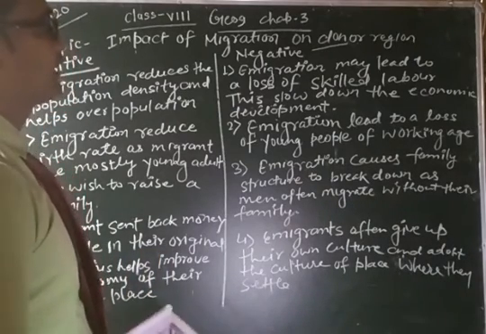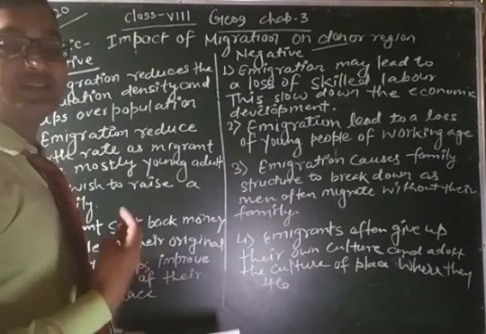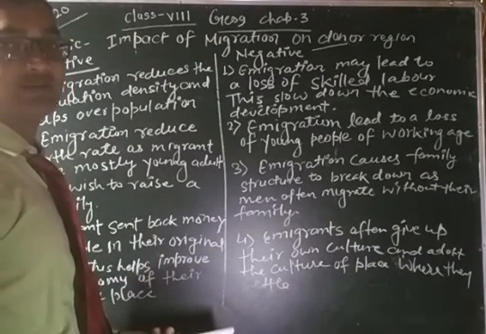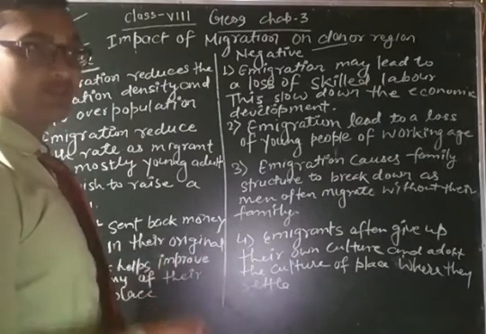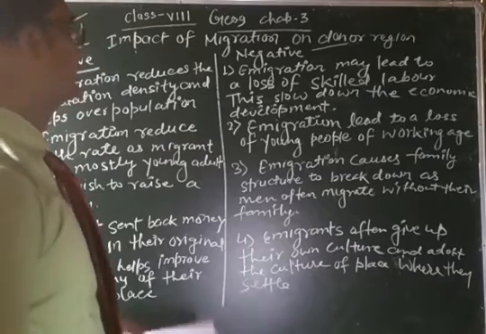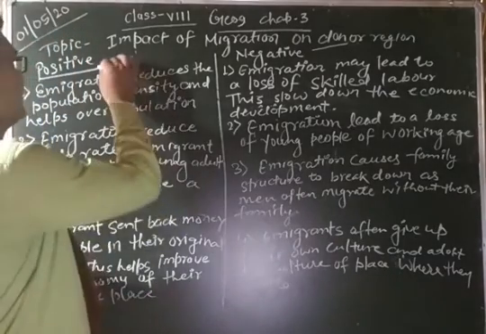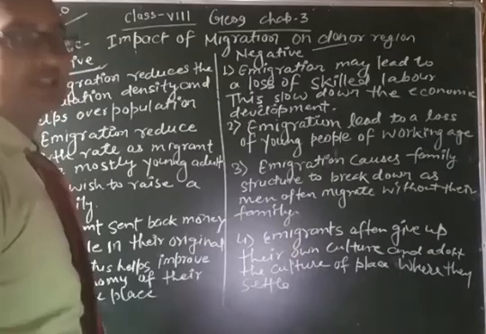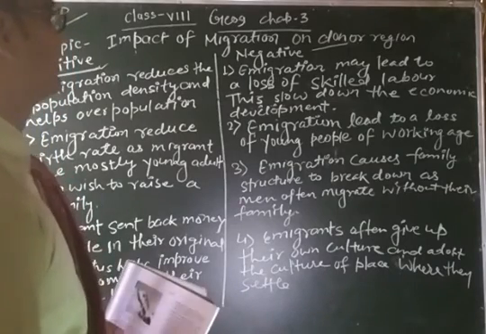Donor regions are the regions which send the immigrants to other countries. We send people to other countries, and from the region people go to another region. It's called donor region. There are positive and negative effects both. What is the positive impact, and what is the negative impact?